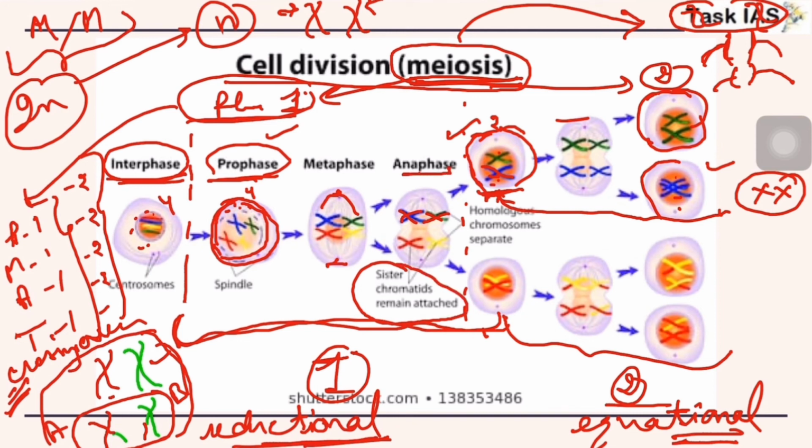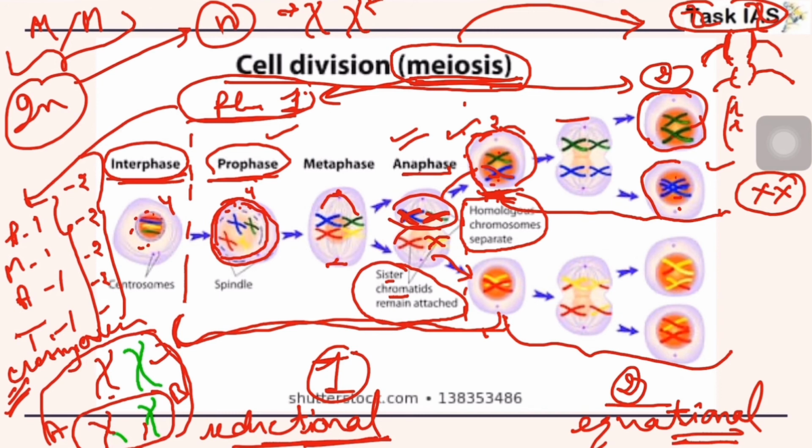That is this process, this separation. When sister chromatids collect at the periphery, this process does not occur in anaphase 1, and they remain attached. But what will happen? These homologous chromosomes separate. Now homologous chromosomes, that is this pair and this pair, are homologous and they will separate. That's why these chromosomes enter here and these chromosomes enter here.